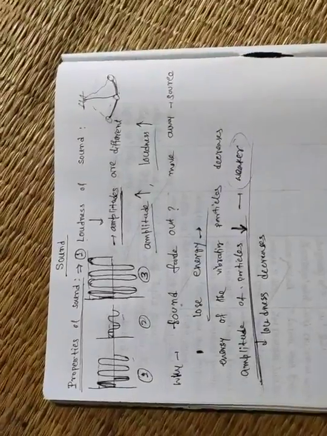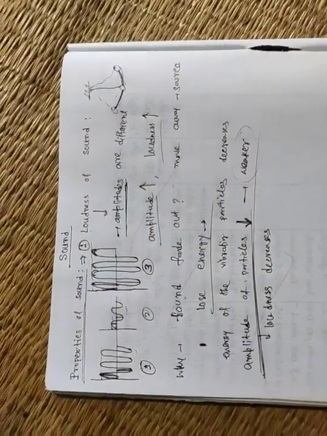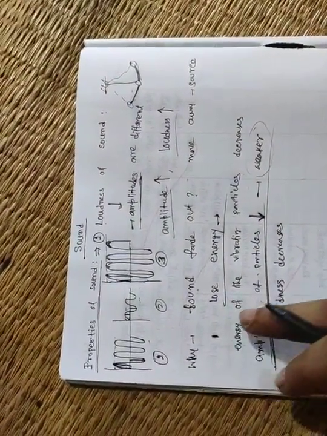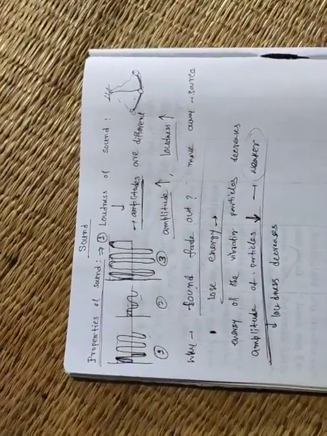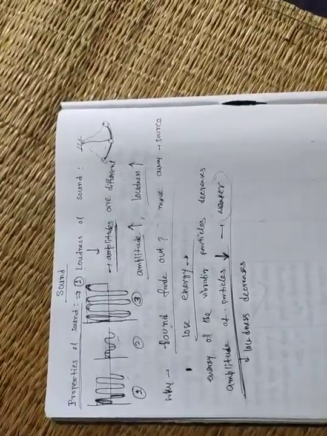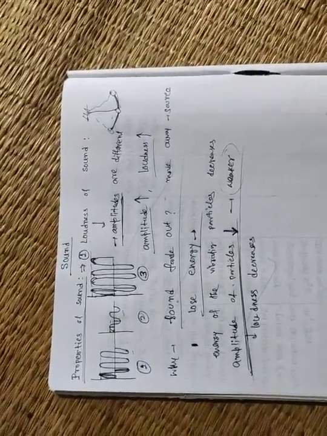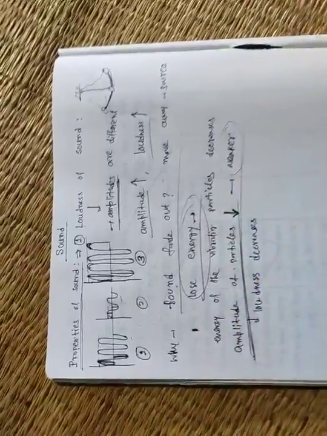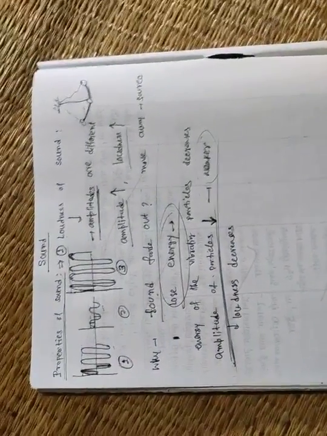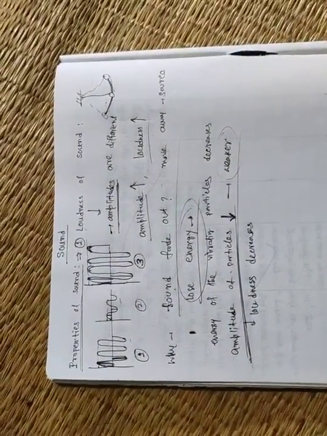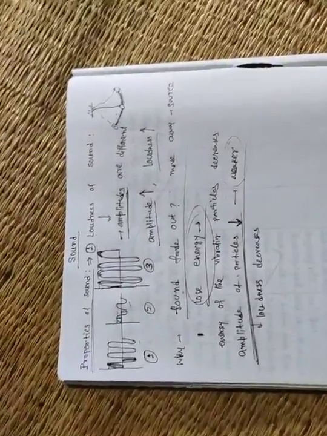So that's in this way. That means in this way, that's why sound fades out after traveling a certain distance. Clear? Why? Because it loses energy when they move. Because they vibrate and give some energy to the adjacent particles. So in this way, it loses energy and the amplitude of the particles decreases.